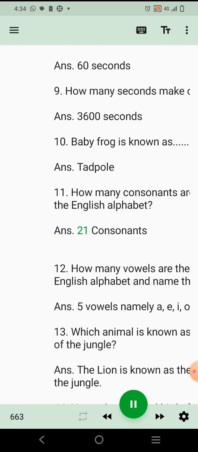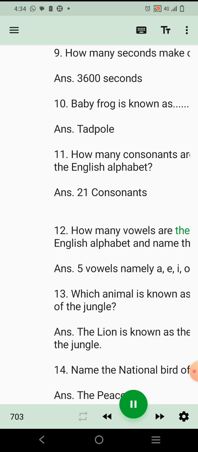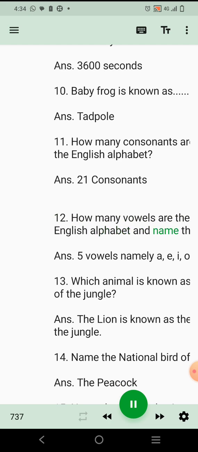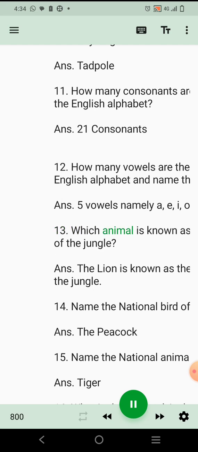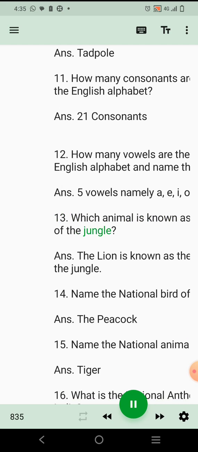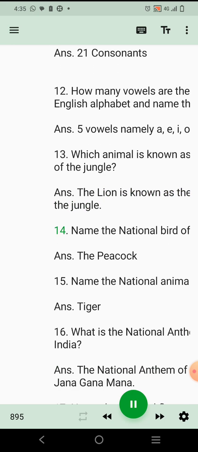11. How many consonants are there in the English alphabet? Ans. 21 consonants. 12. How many vowels are there in the English alphabet and name them? Ans. 5 vowels, namely A, E, I, O, and U. 13. Which animal is known as the king of the jungle? Ans. The lion is known as the king of the jungle. 14. Name the national bird of India.